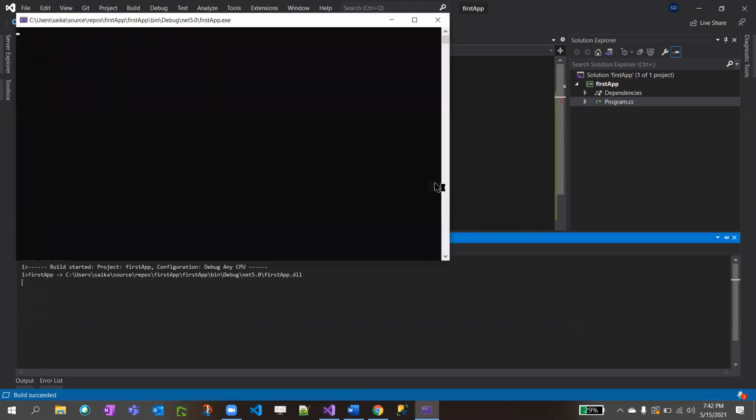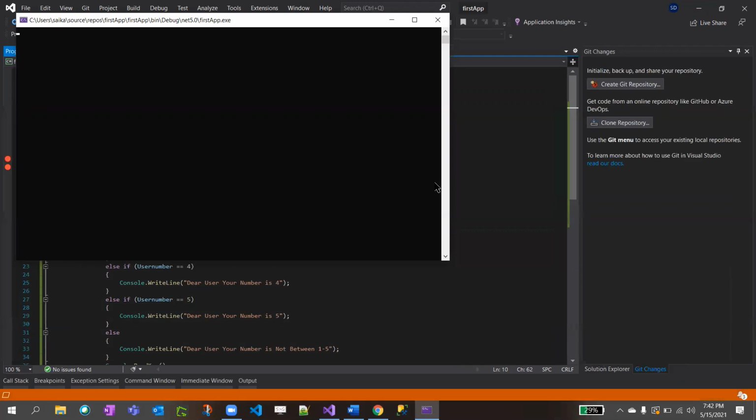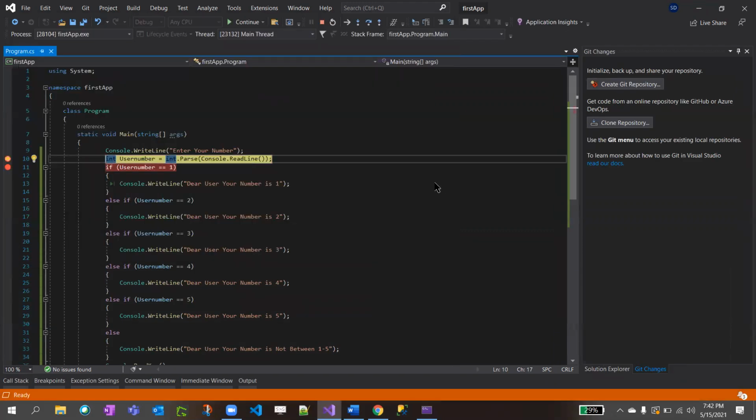Int.Parse means conversion from string. Whenever you type something in the command prompt, it is by default a string. So you're converting whatever you type to int. If you type anything other than a number, it will fail. You see what I'm saying? Yeah, let me show you.